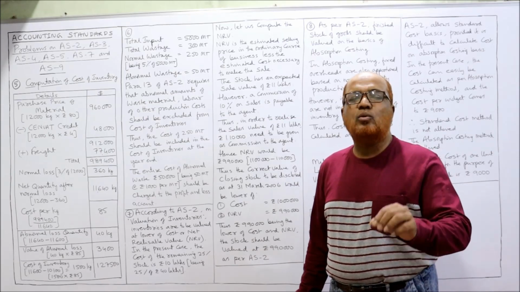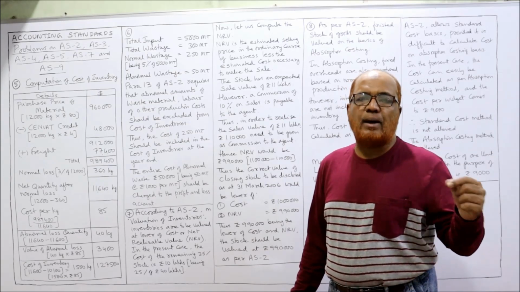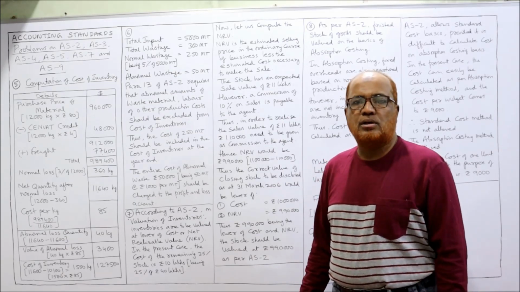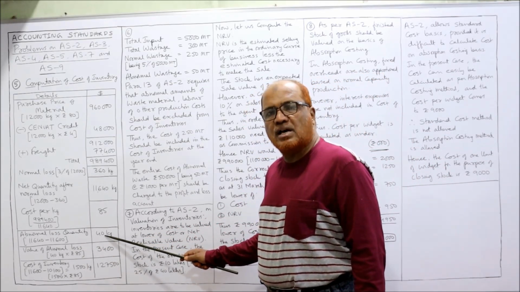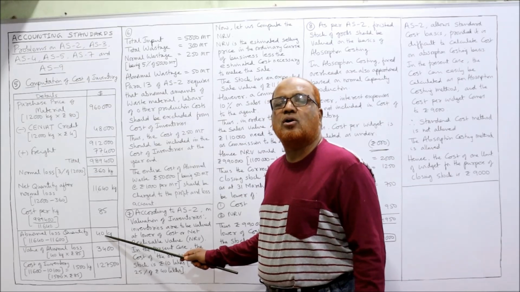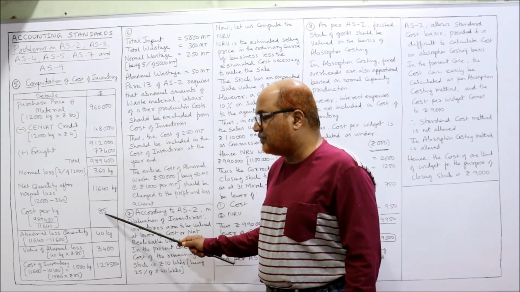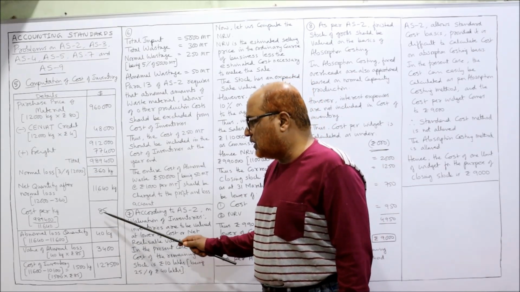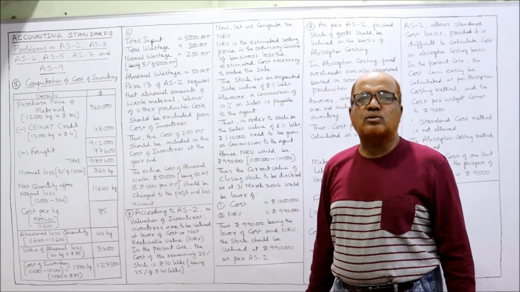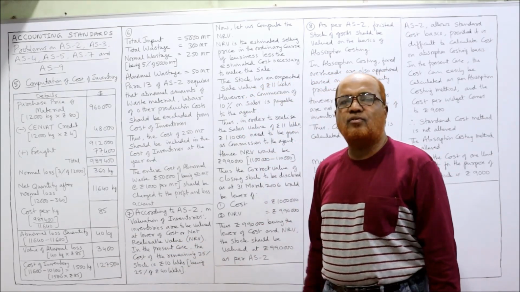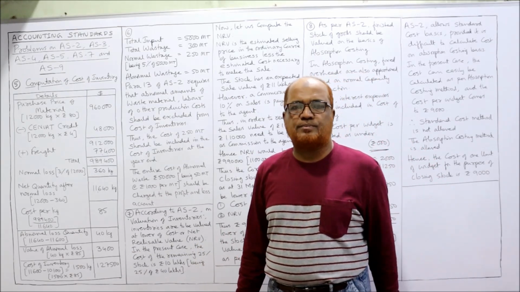Now it is asking you what is the value of abnormal loss. The value of abnormal loss: 40 kilogram is the abnormal loss into what is the cost per kilogram? 85 rupees. 40 into 85, it comes to 3,400. So 3,400 is the value of abnormal loss.